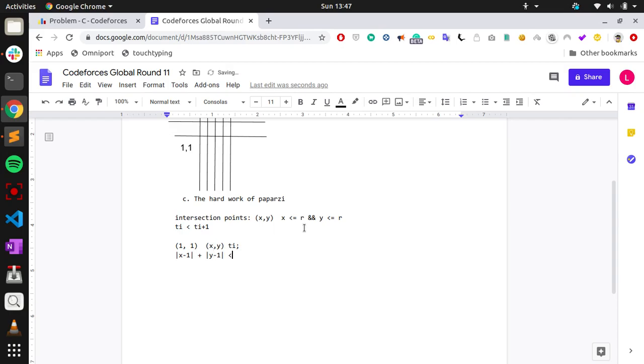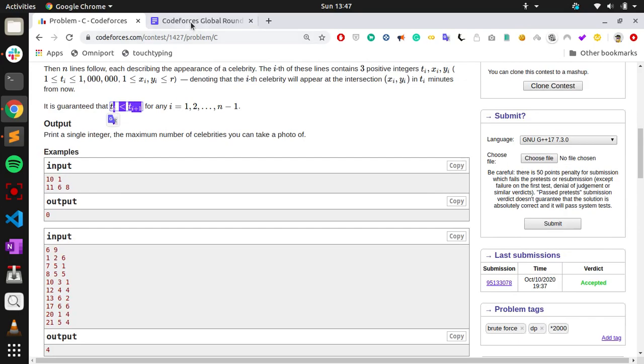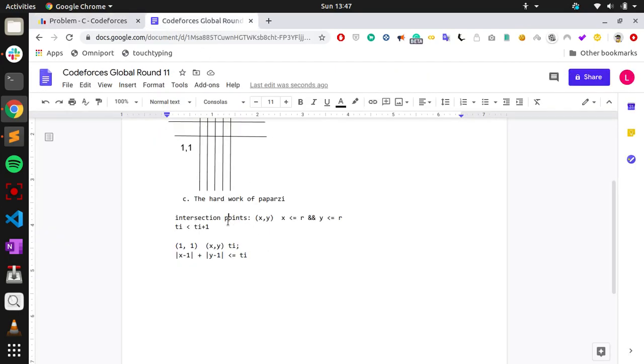If it is less than or equal to Ti, then you can take the photo of the celebrity. Once you go to x, y, from there you will go to another point x1, y1. Basically you have to take the maximum number of celebrity photos, and the very important key here is that Ti is less than Ti plus 1.